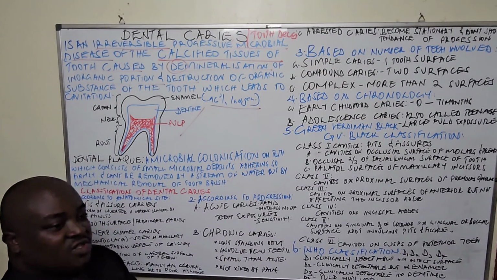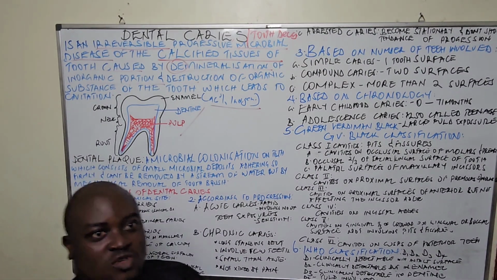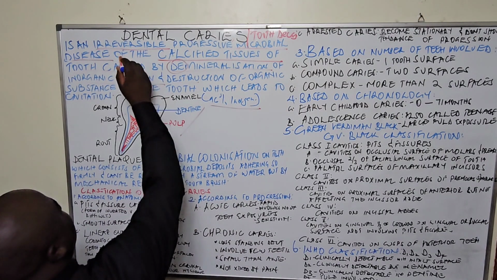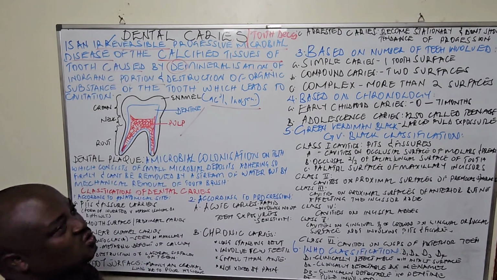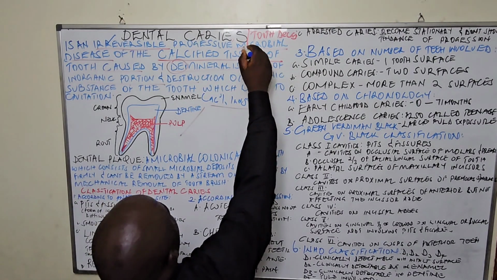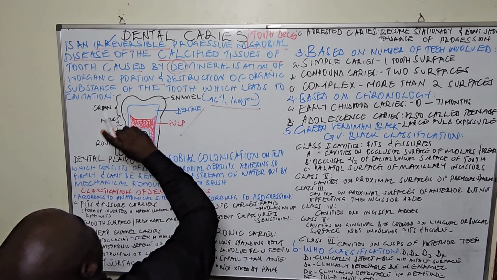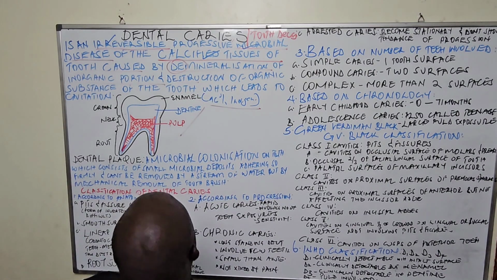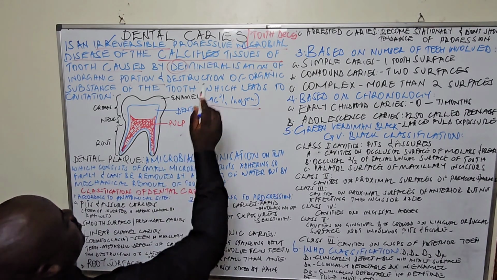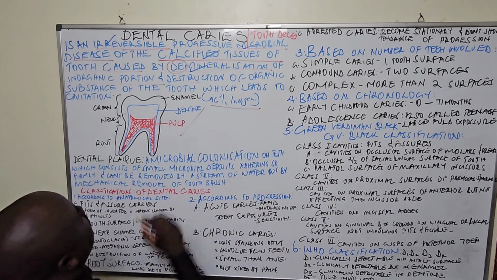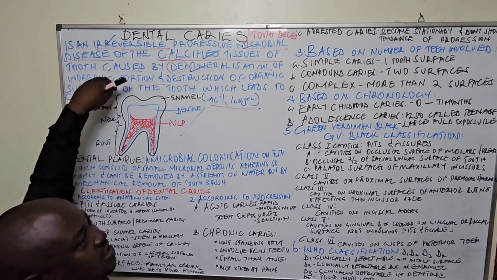So in my definition, in whichever way you want to arrange your definition, we shall expect you to talk about it as a disease which is irreversible, caused by microorganisms, affecting the calcified tissues of the teeth. It is going to cause removal of the minerals, or demineralization, of the inorganic content.